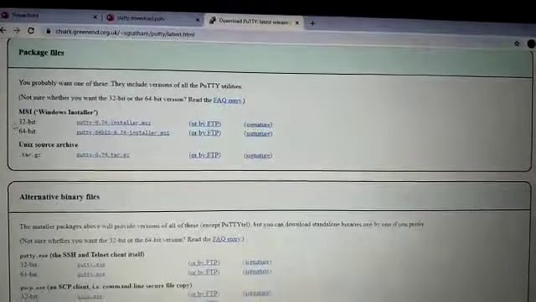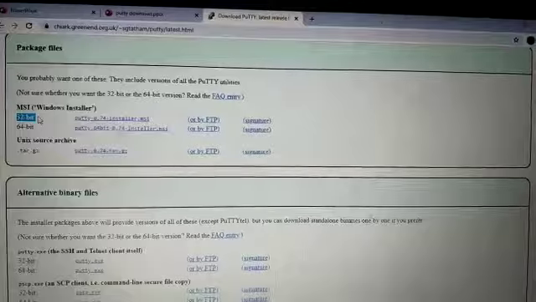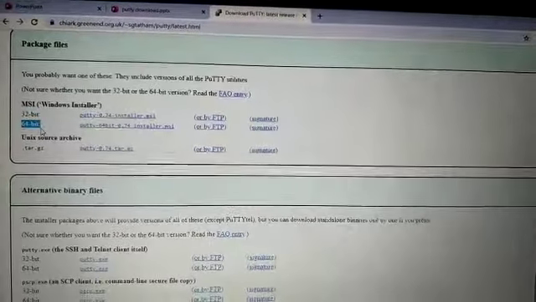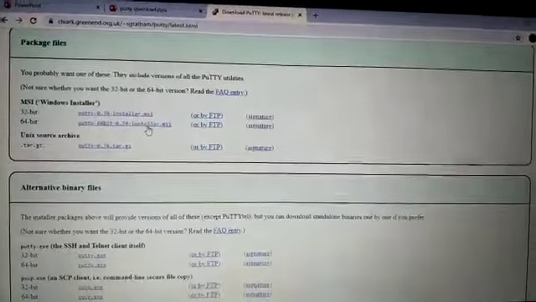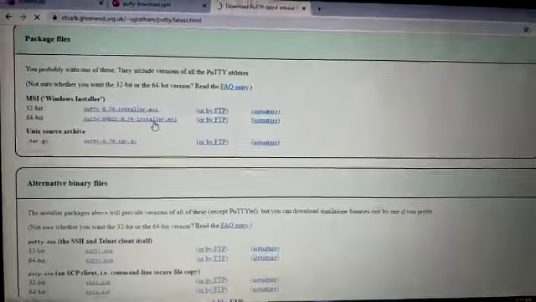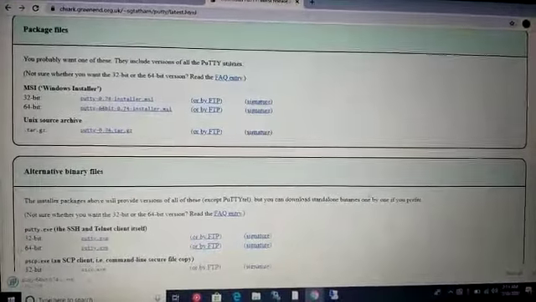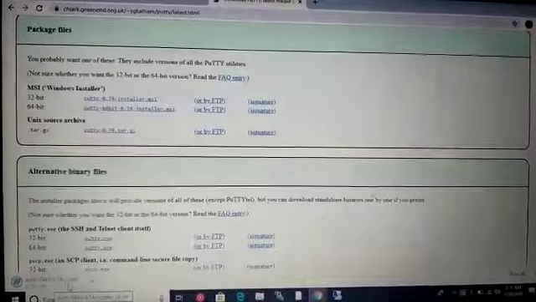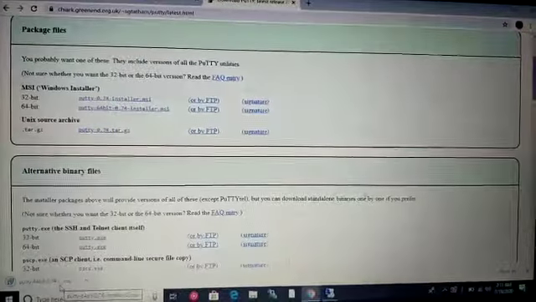Here it will show 32-bit or 64-bit. Mine is 64-bit, friends. That's why I'm downloading 64-bit. It will download a file, friends. Just click here.